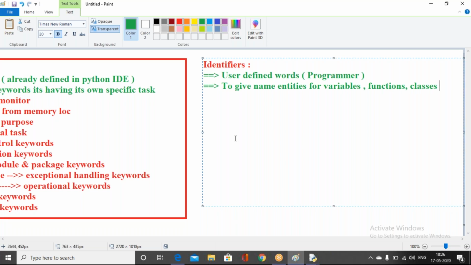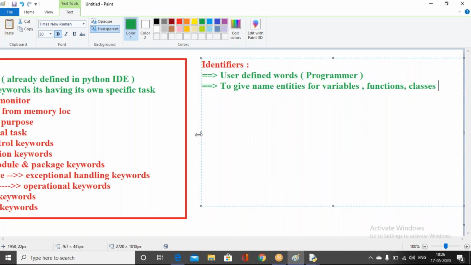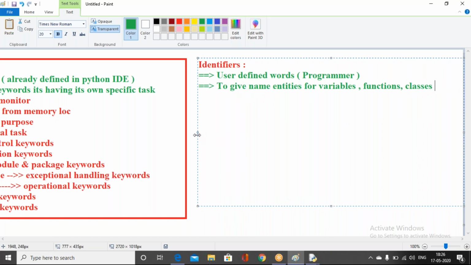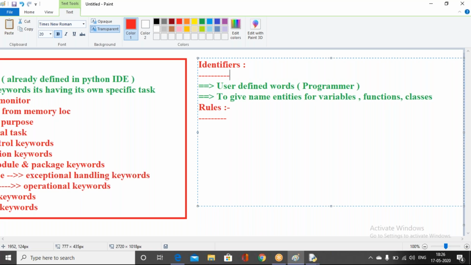If you want to give names for variables, functions, and classes, we should define these names. Those names are what we call identifiers. If you want to define identifiers, we need to follow proper rules. What are the rules we need to follow? So the rules of identifiers